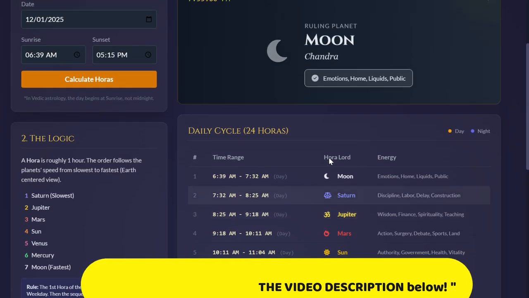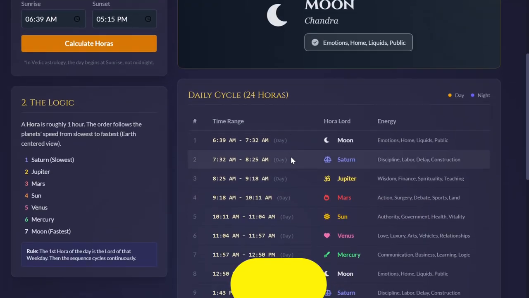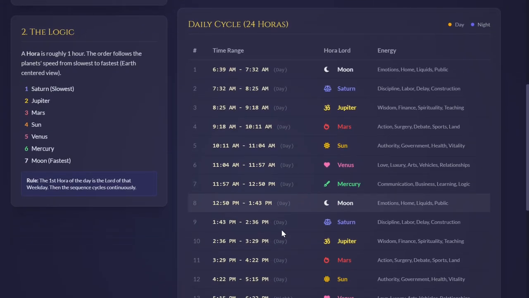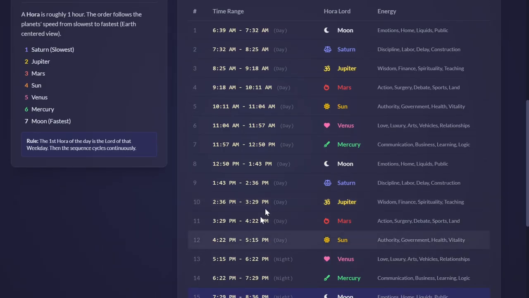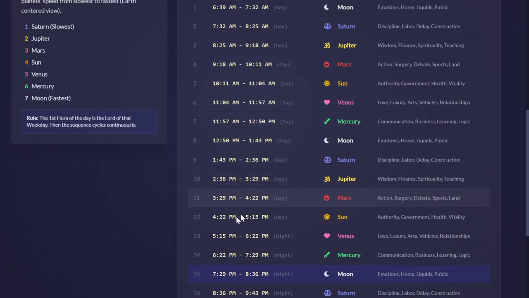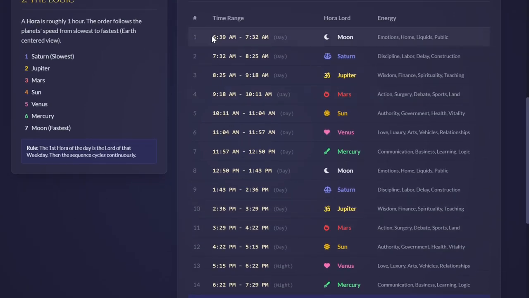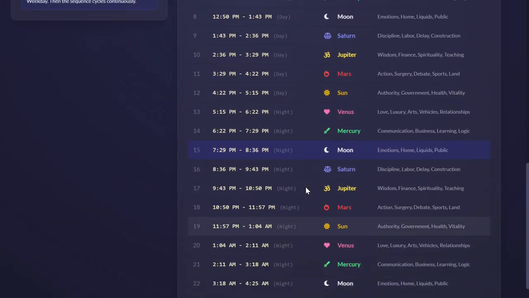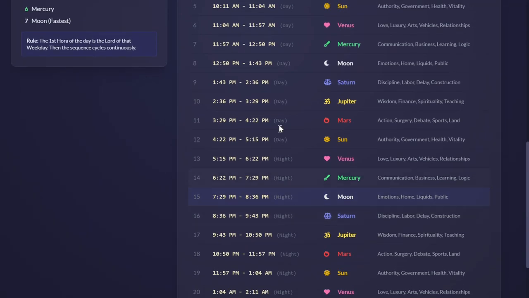Now see, the sunrise was at 6:39 a.m. and sunset is at 5:15 p.m. So let us check the 12th hora. The first hora will start at 6:39 a.m. and the last hora of the day would end at 5:15 p.m. because sunset was at 5:15 p.m. So it has divided all this time from 6:39 to 5:15 into 12 equal parts, and again from 5:15 p.m. to the next 6:39 a.m. again into 12 equal parts.